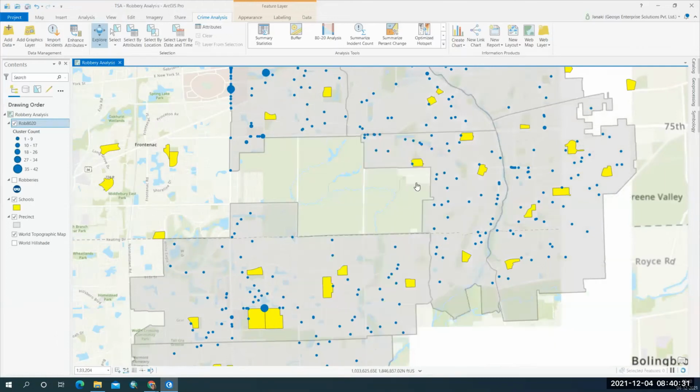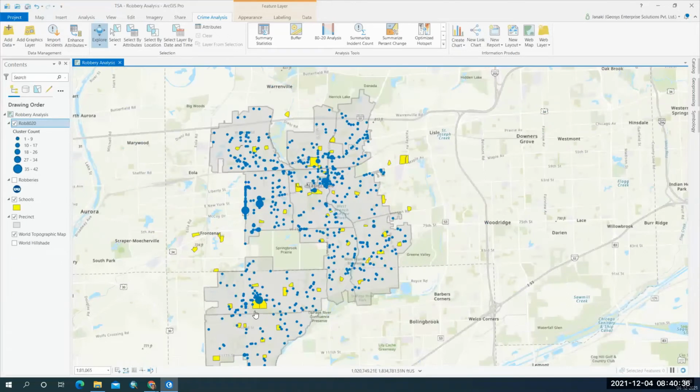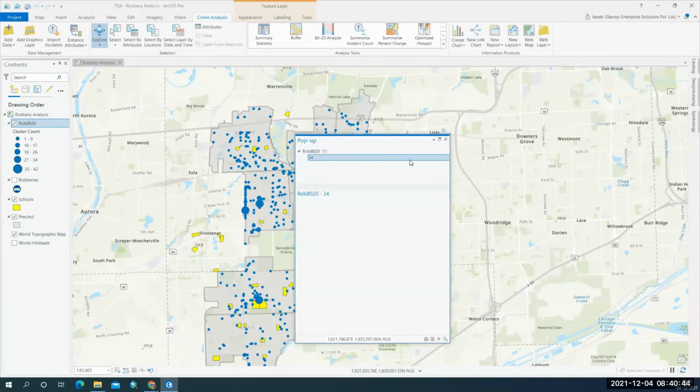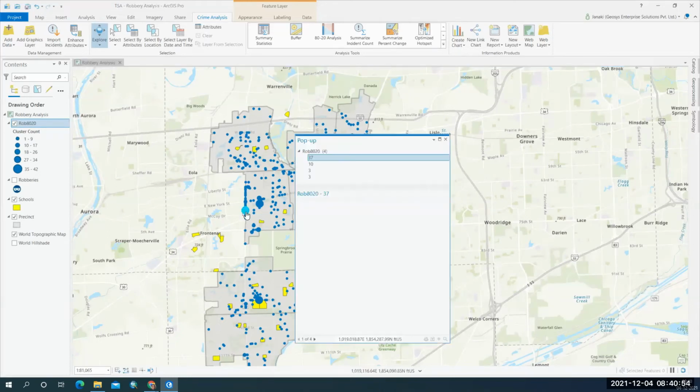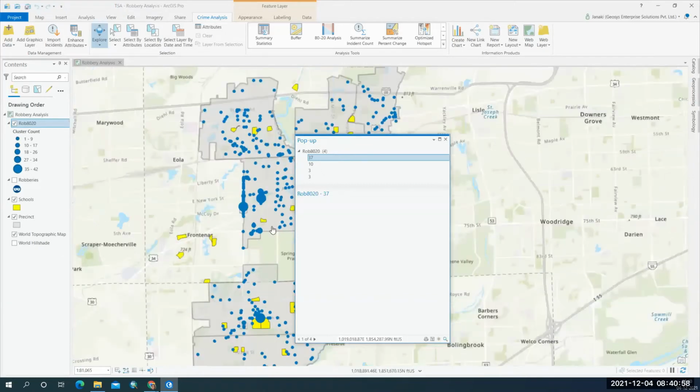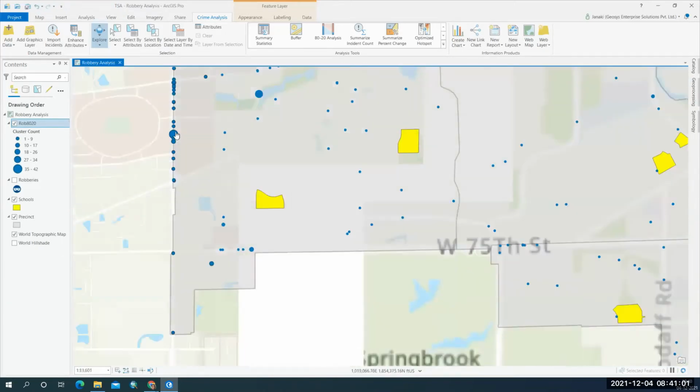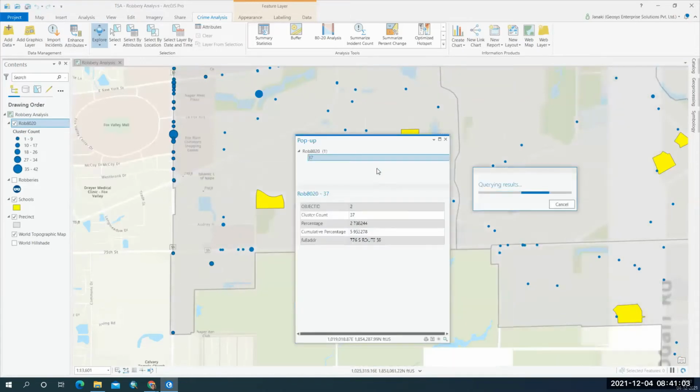which means this is a very problematic area where the police force has to act promptly and strategize to prevent the robberies occurring at this given location. And can you see the bigger dots here? Here we have 34 robberies occurring, and it is 715 Fort Hill Road. So that is where 32 robberies are occurring. And here, let me zoom in more and then click. So here we have 37 robberies.